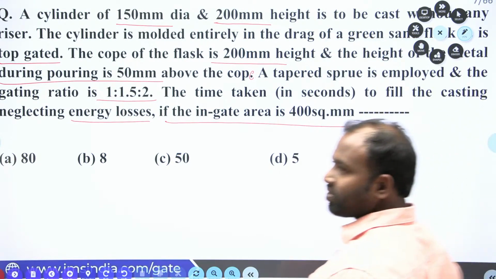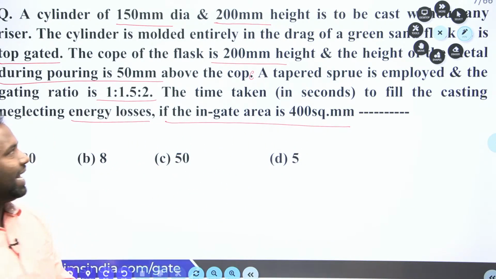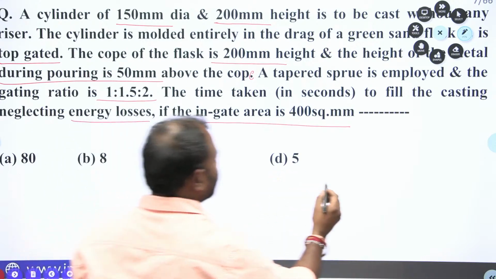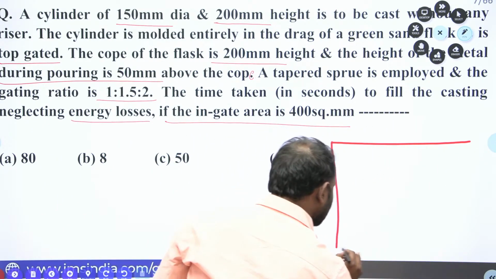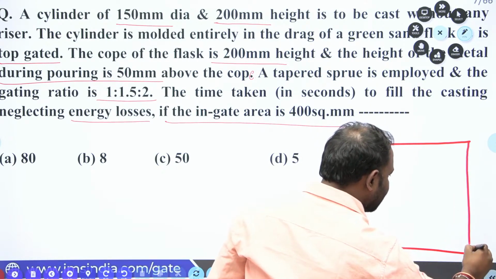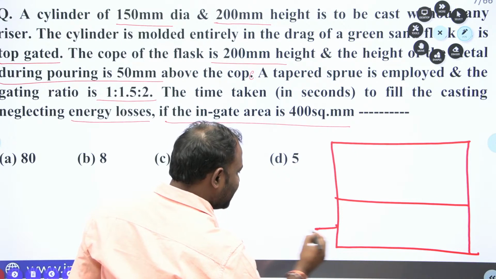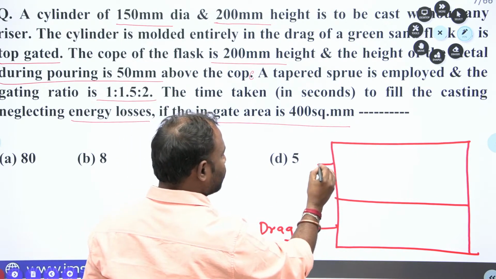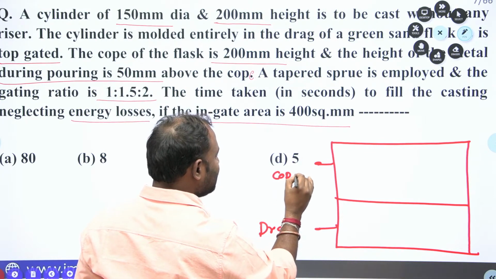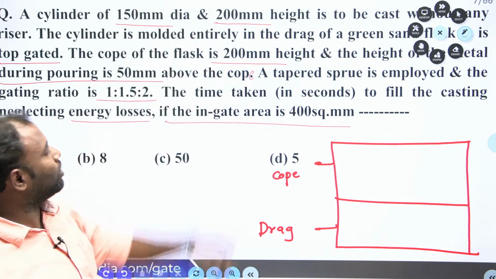Right. Okay. Now based on the data, let me draw the diagram, a rough diagram. As we know, it is a drag and it is a cope. What they said is that it is a cylindrical shape, 150 mm diameter and 200 mm height.